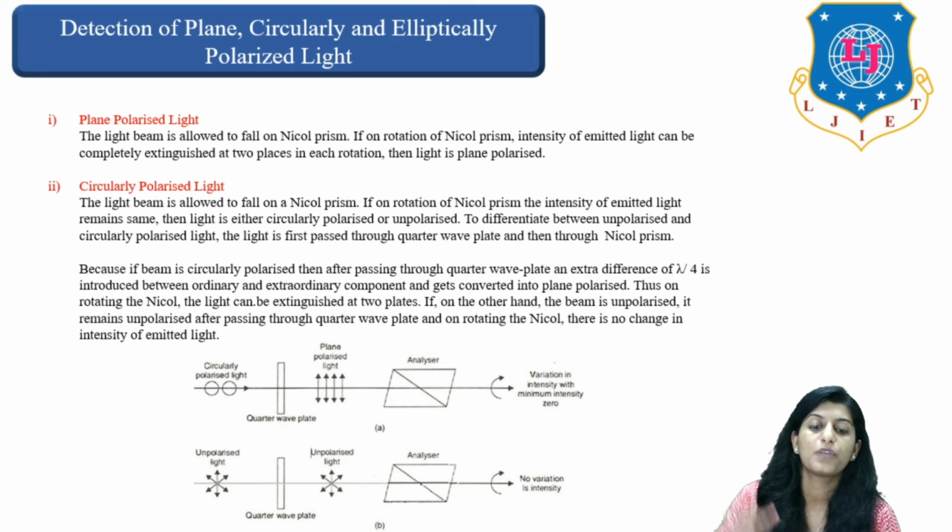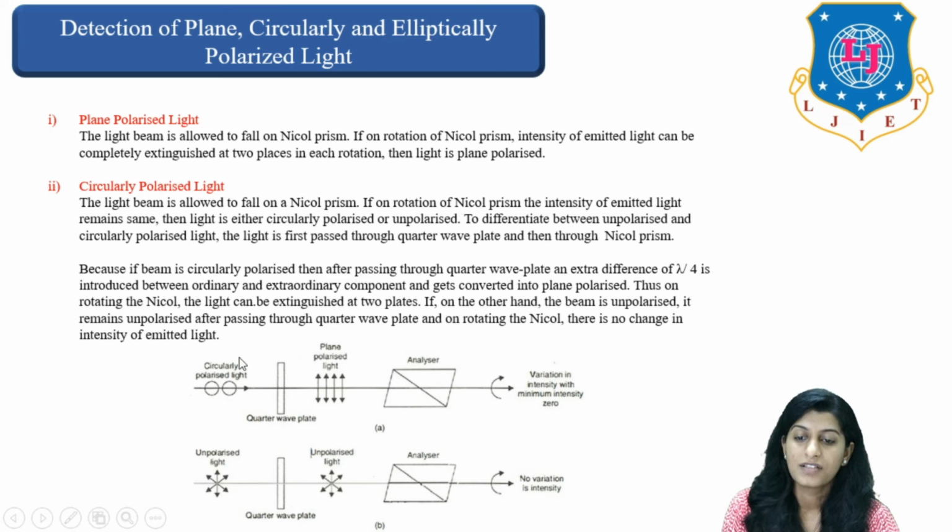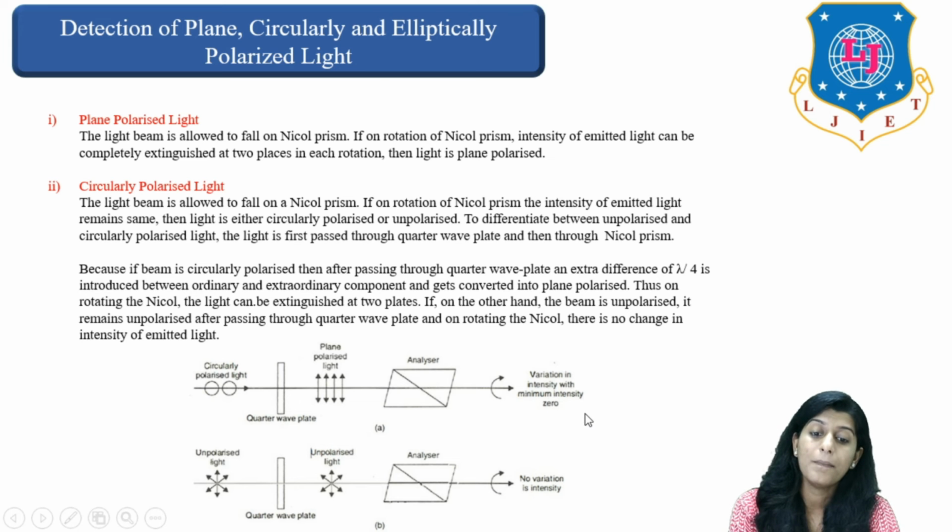To differentiate between unpolarized and circularly polarized light, the light is first passed through a quarter wave plate and then through a Nicol prism, right? So these are the two cases. For circularly polarized light, it passes through a quarter wave plate, plane polarized light comes out, then there is a Nicol prism which is the analyzer, and you can see variation in intensity with minimum intensity 0, right?